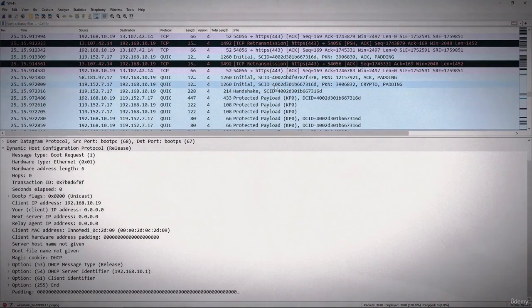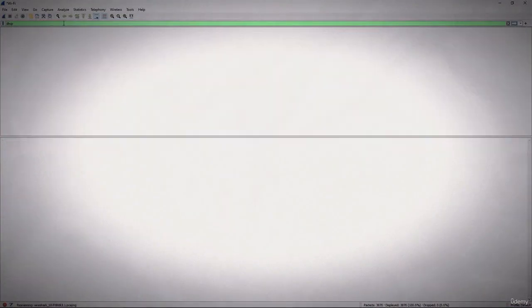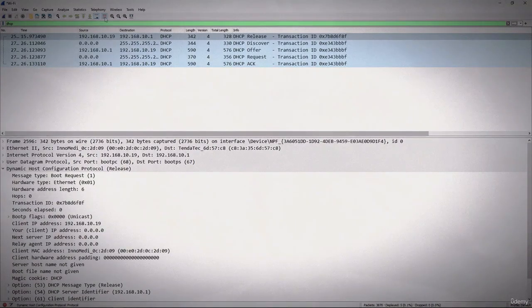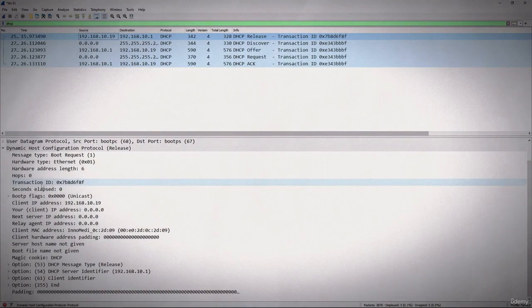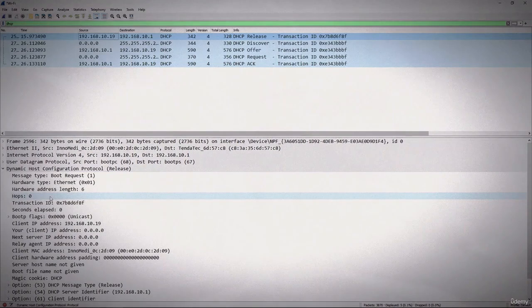I captured this traffic after first going into my command line, and I issued an ipconfig release, and then I went back in and issued ipconfig renew. So I got rid of my IP address and then I got a new one. So when we go up here to the display filter, we are looking for DHCP. Okay, so now let's take a look at the first one.